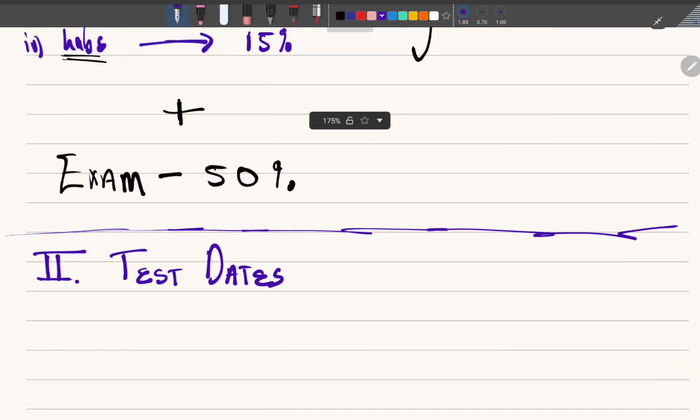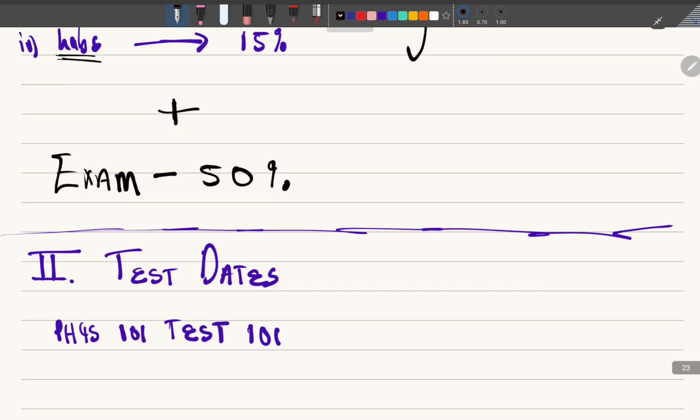What are we going to have? We are going to have test 1. So test 1, this is the physics 101 test 1. Okay, this is according to your own module guide. Test 1 is going to be on the 22nd of September. So say 22 September, you have the first test, and it will be in week 7.